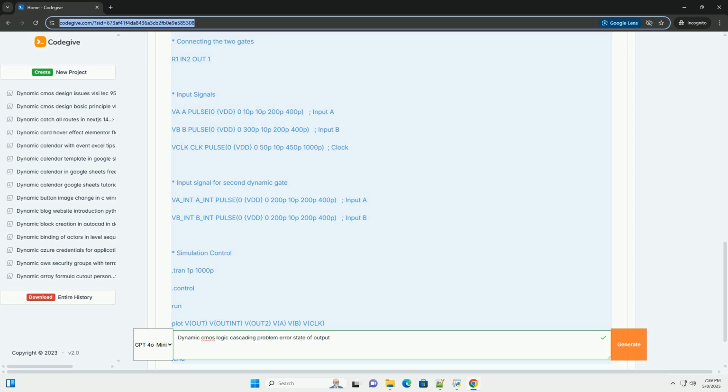These circuits can detect when charge sharing is occurring and inject additional charge into the output node to maintain the correct voltage level. 7. Circuit simulation and verification. Thoroughly simulate your dynamic CMOS circuits using SPICE or other circuit simulators. Pay close attention to the voltage levels at the output nodes and internal nodes to identify potential charge sharing problems. Use worst-case process, voltage, and temperature, PVT, conditions in your simulations to ensure the robustness of your design.